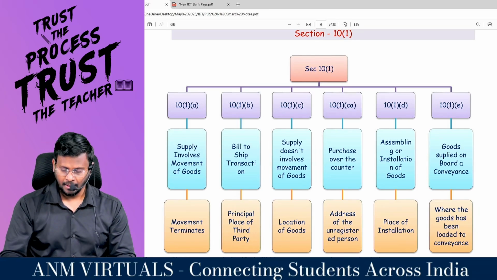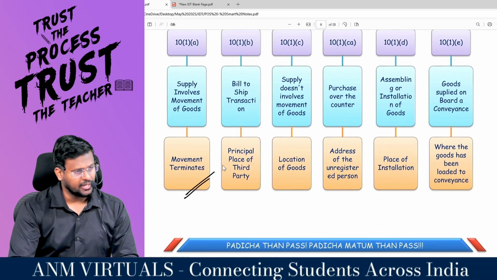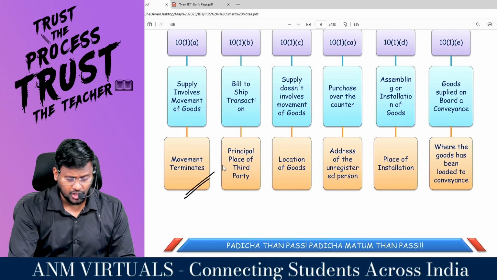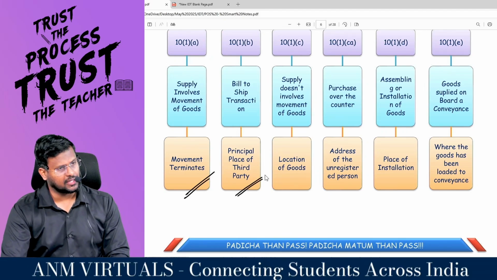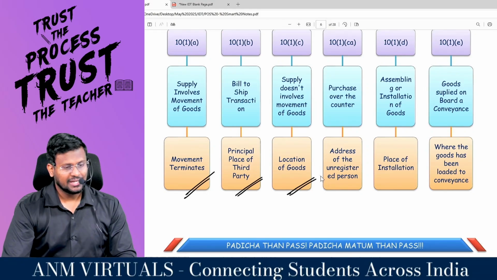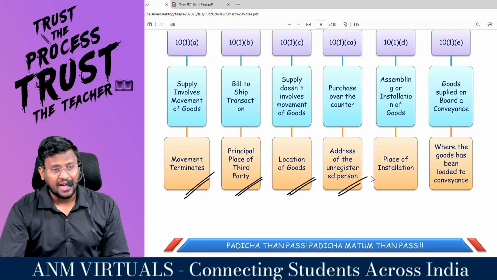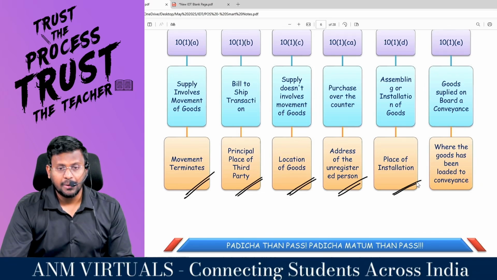Right, sir? As per 10 subsection 1 clause A, the place of supply is where the movement terminates. Clause B, principal place of business of the third person. Clause C, location of the goods. Clause CA, address of the unregistered person. And clause D, place of installation.